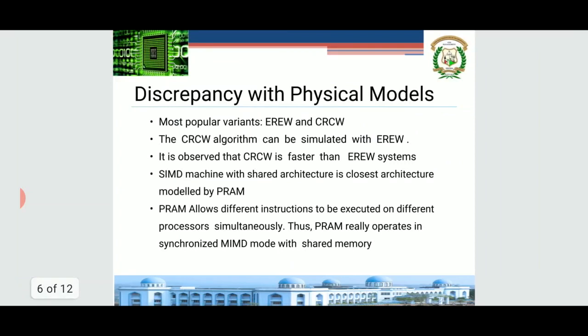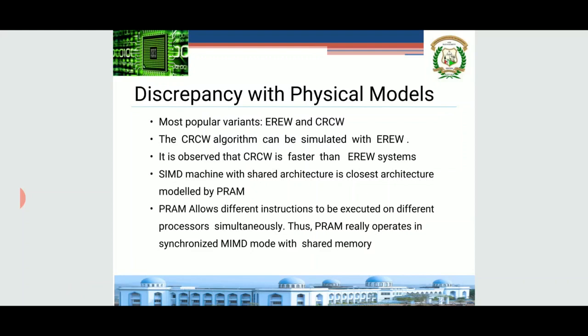Next is the discrepancy with the physical model. As I told you, we are studying the VLSI model and the PRAM model. These are completely theoretical models. They have a lot of mathematical explanations, mathematical backgrounds, analysis and algorithms given. All these are theoretical background.